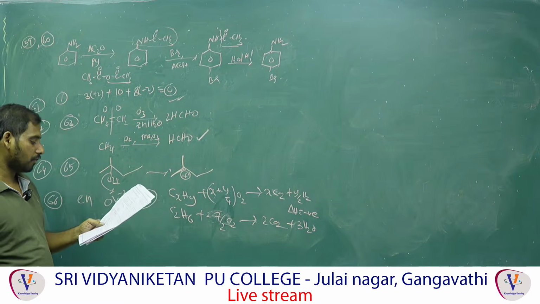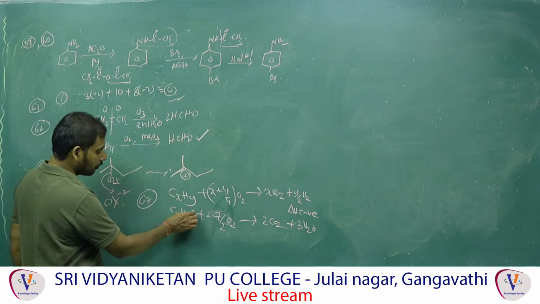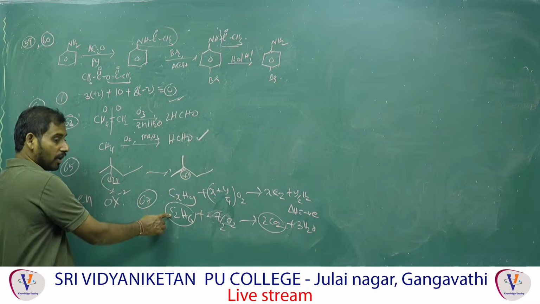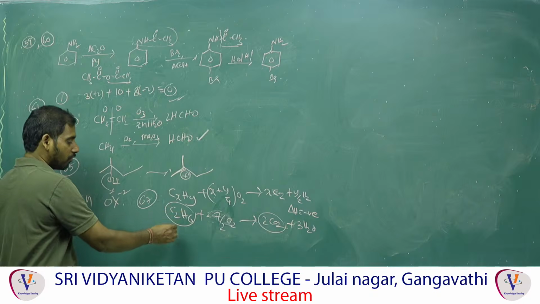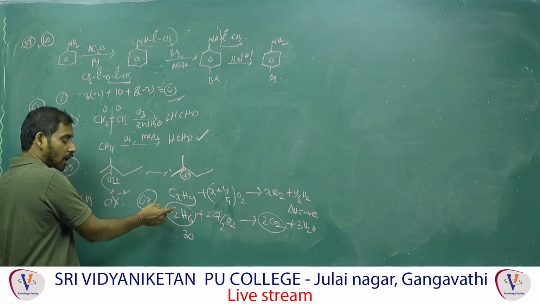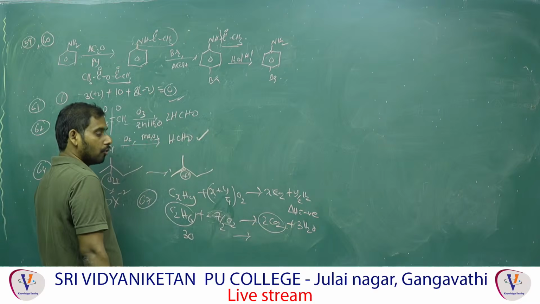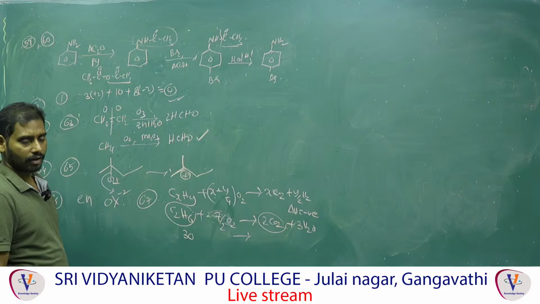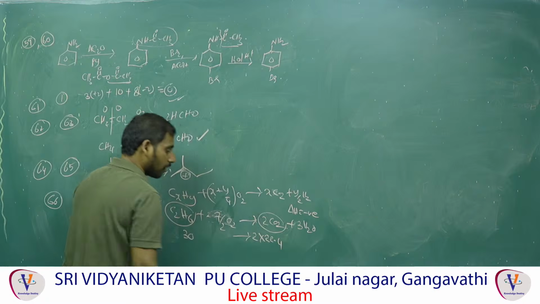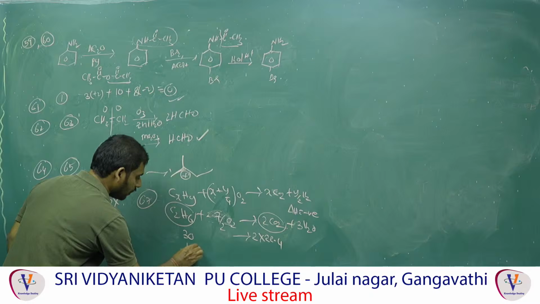They ask for the volume of CO2 evolved at STP from 15 grams of C2H6. Comparing C2H6 and carbon dioxide: the molecular mass of C2H6 is 24 plus 6, which is 30 grams, giving 2 moles of CO2. One mole occupies 22.4 liters at STP, so 2 moles occupy 2 into 22.4 liters. For 15 grams, how much?